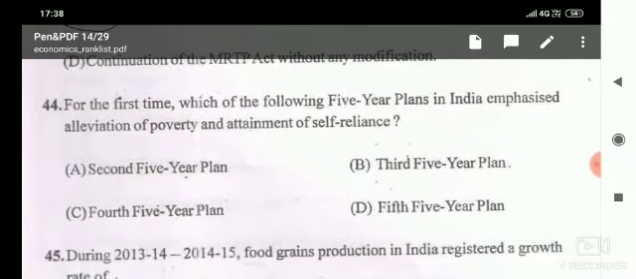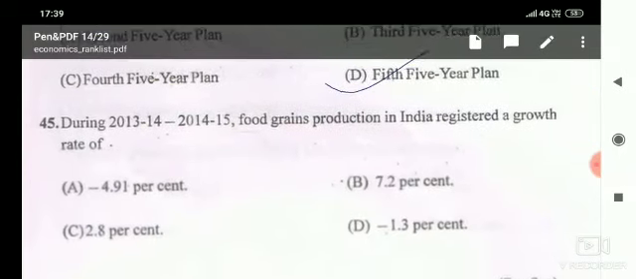Then next, for the first time, which of the following 5-year plans in India emphasized alleviation of poverty and attainment of self-reliance? Given options are third 5-year plan, second 5-year plan, fourth 5-year plan, fifth 5-year plan. And for the first time, emphasis was given on poverty alleviation and attainment of self-reliance in the fifth 5-year plan.